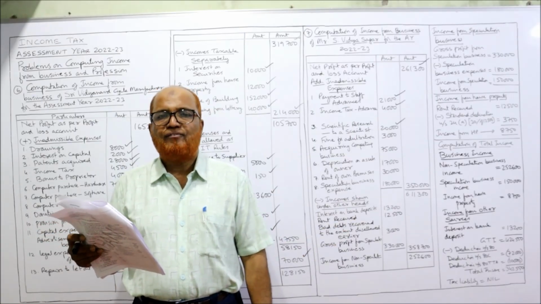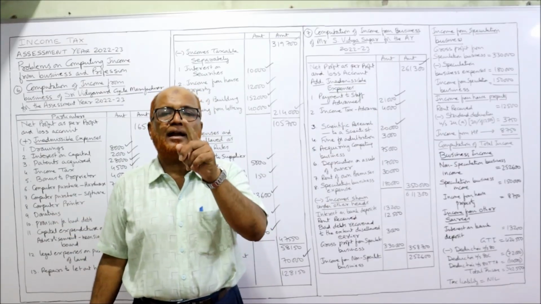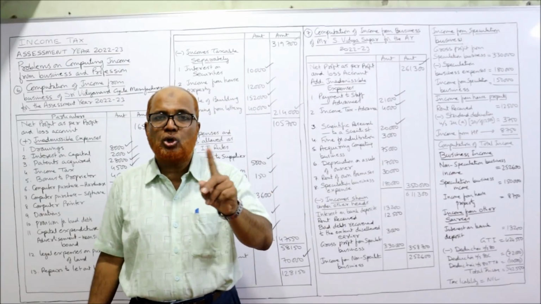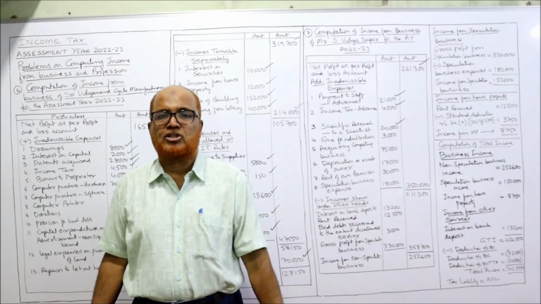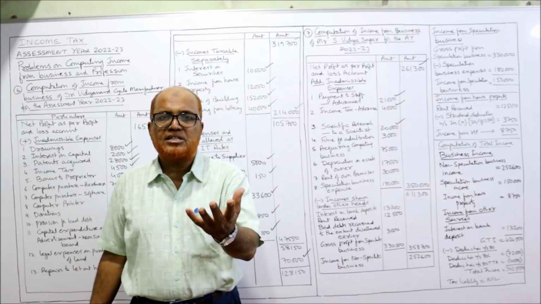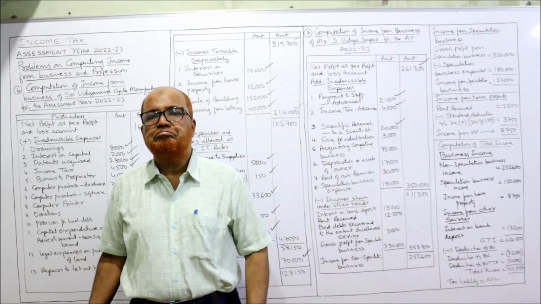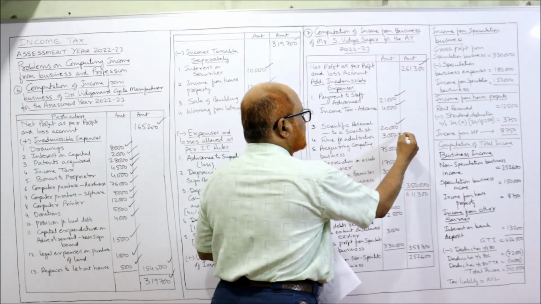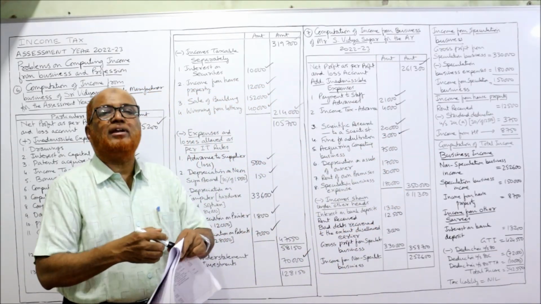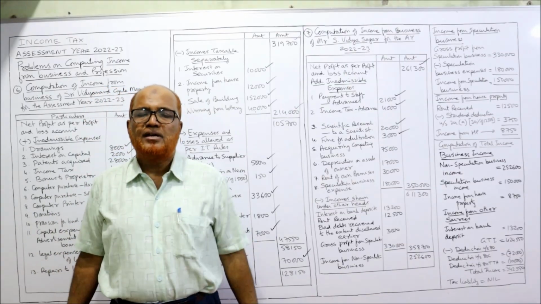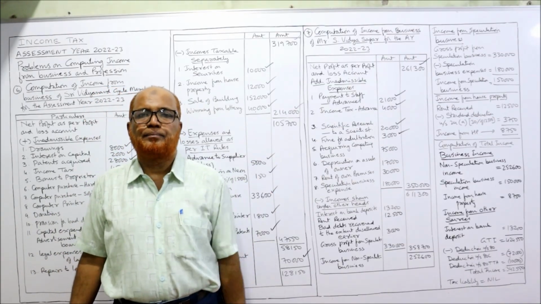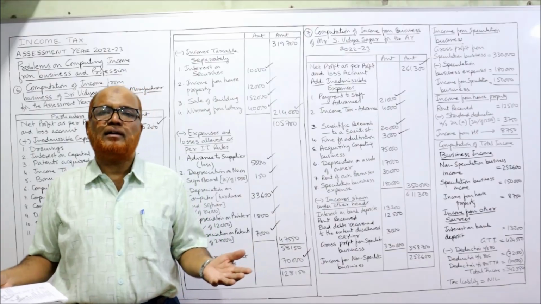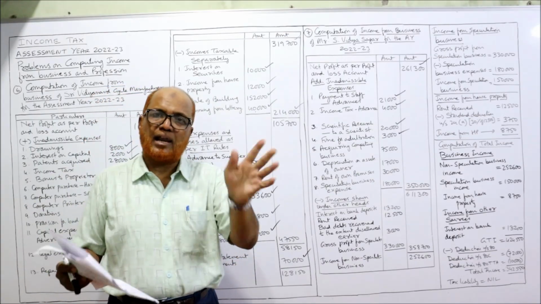Then fines. Fines for adulteration. Remember, adulteration is a crime. It is in violation of law. The law says you should not make any adulteration of any product. If adulteration of any product is made, then it is in violation of law, not allowed. This fine for adulteration, 3,000, is disallowed. Whereas fine paid for late delivery of goods is a trade fine. Sometimes we deliver the goods late, and in that case some fines are applied. It's a contractual fine, a business fine. It is allowed as deduction.